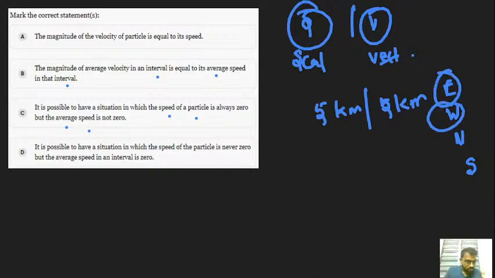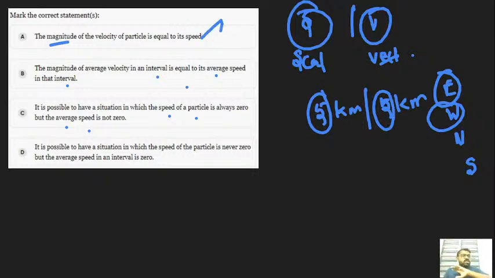Got it? Is my statement right or wrong? Guys, is my statement right or wrong? Fine, so let's see. We need only the magnitude. They only ask for the magnitude. Here the 5 is only the magnitude. So the option is A. That's all.